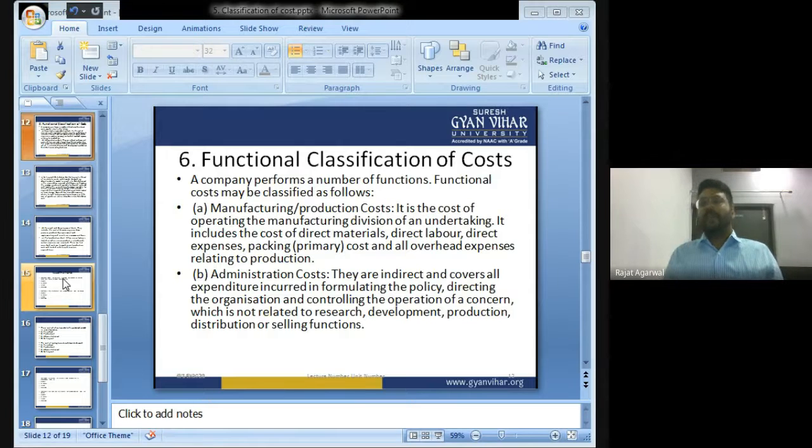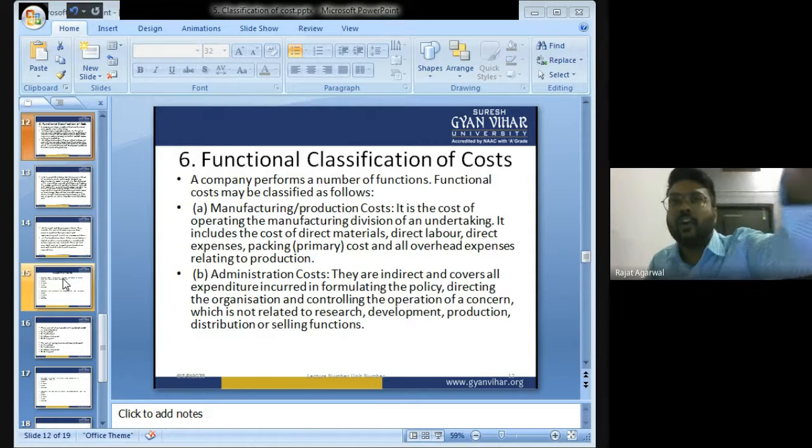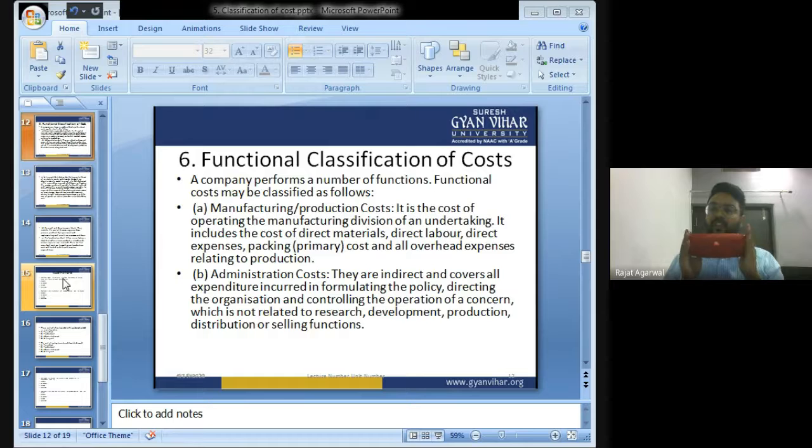For example, I have hired some machines on rent to manufacture this music system. Now the rent of the machine will be known as production cost, because the machine is used in production of this music system.